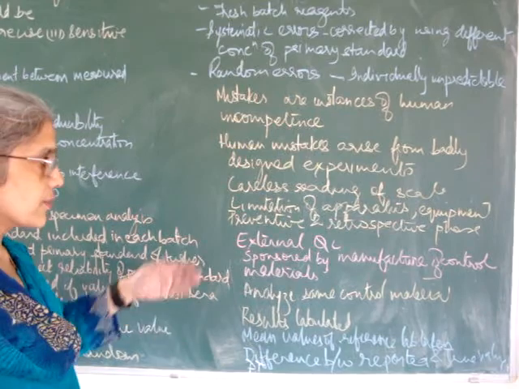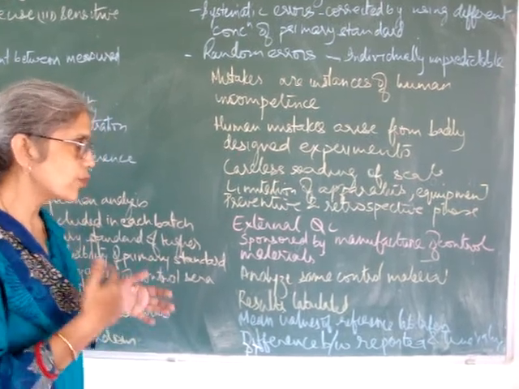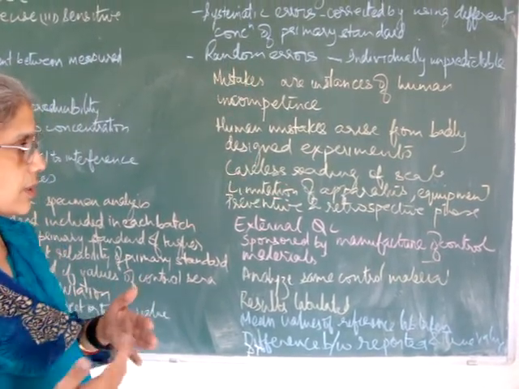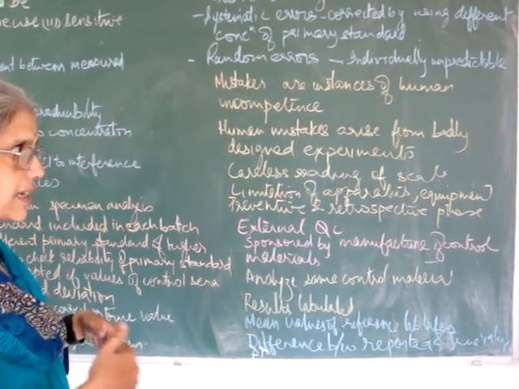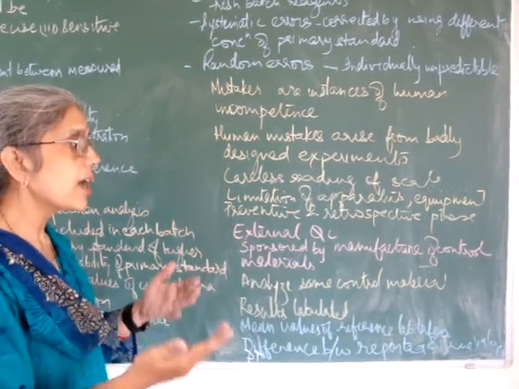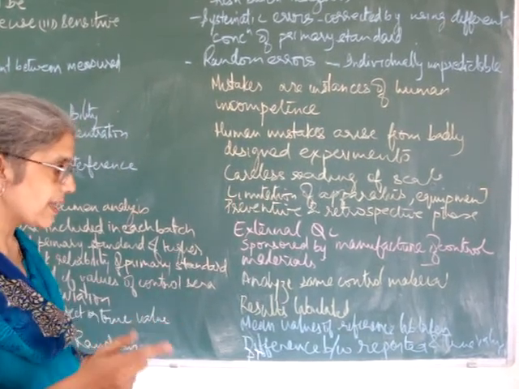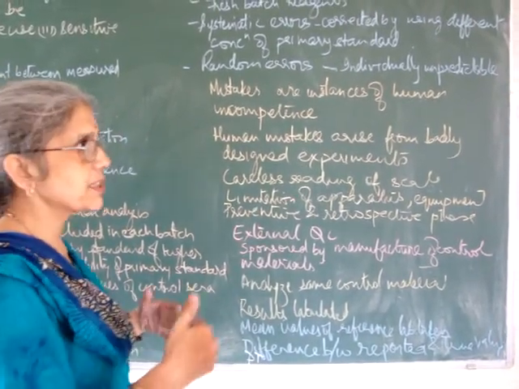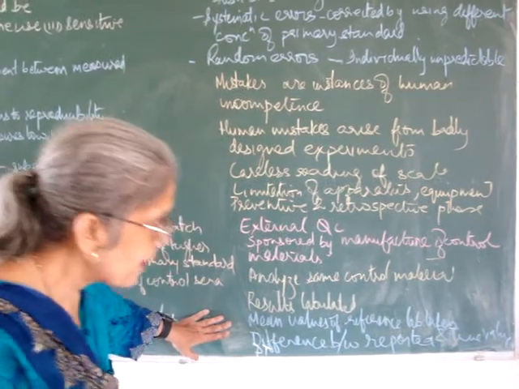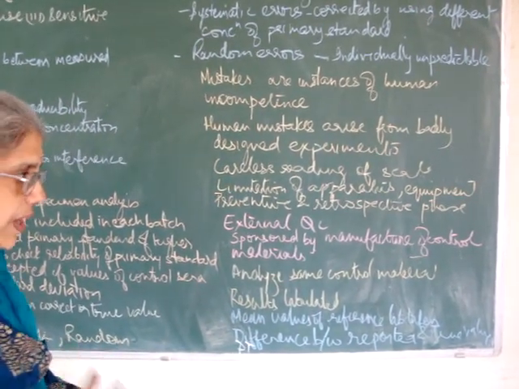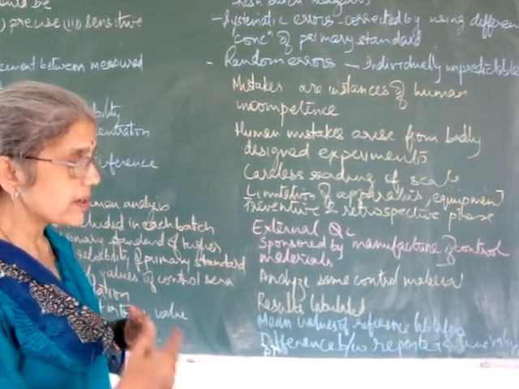Then external quality control is sponsored by the manufacturer of control materials. All the clinical labs have to report to another authority which takes care of external quality control. It gives samples to all the labs, collects data from them and tells them whether their results are correct or not. All the labs have to analyze the same control material and then the results are tabulated and each lab is informed whether their results are correct or not. Then mean values of the reference lab are always taken and the difference between reported and true value is told to the lab so that if there is an error they can correct it.